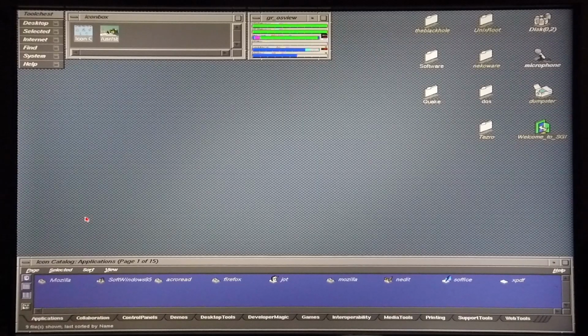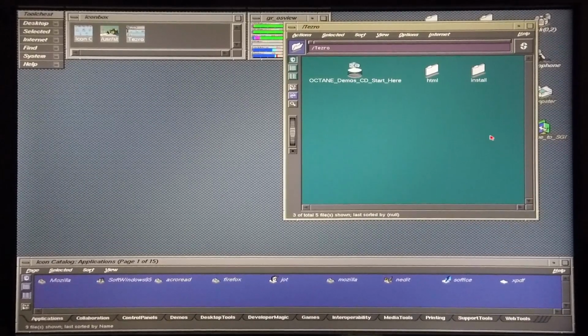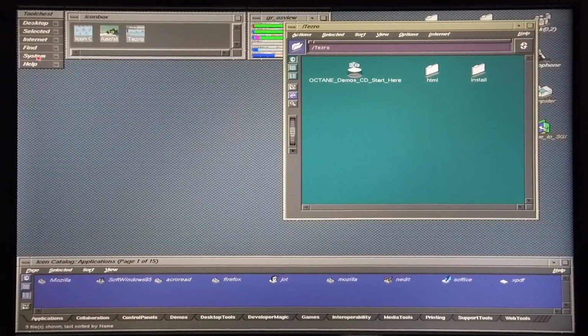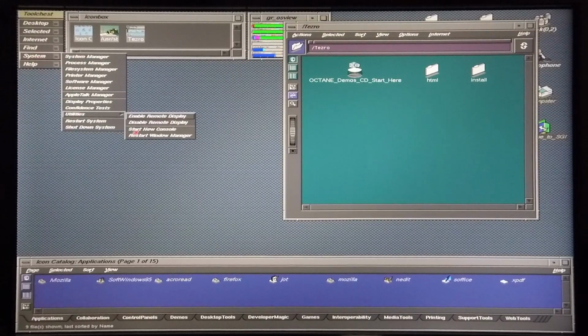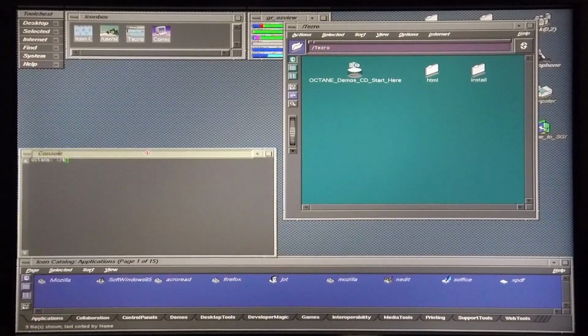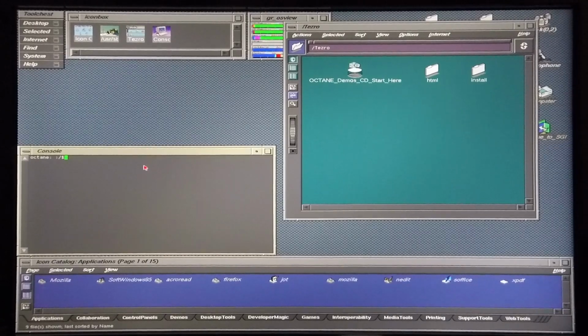I have the network file system set up which I created in the last video, so the Octane demo CD appears in the Tesro folder on my desktop. So I'm going to start a console and I'm going to CD into this directory. Okay, now I'm going to type in the following command.